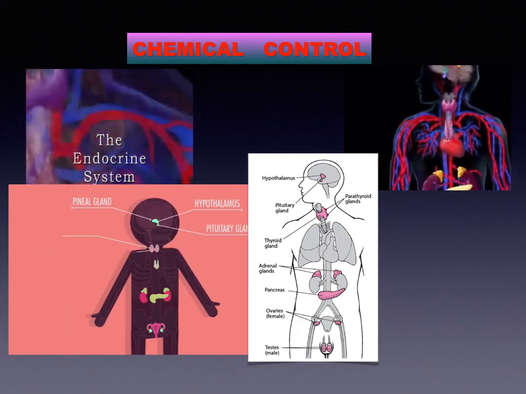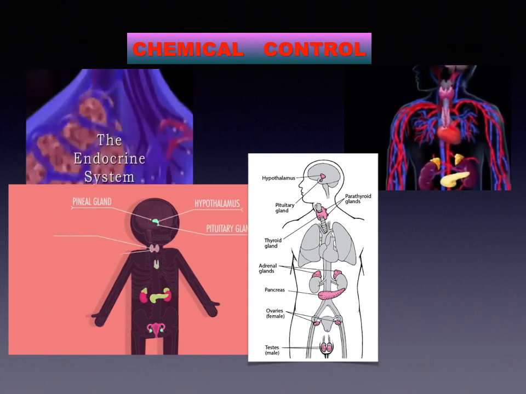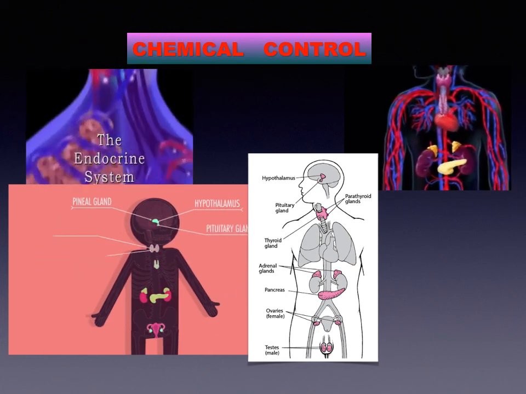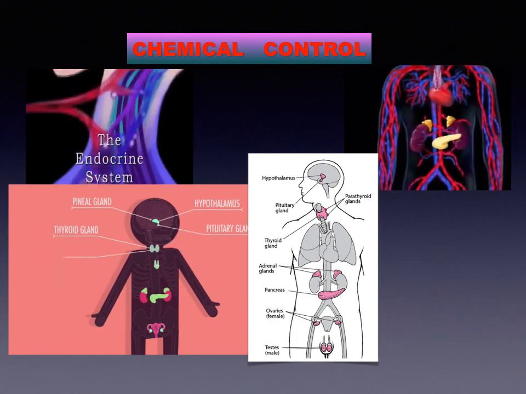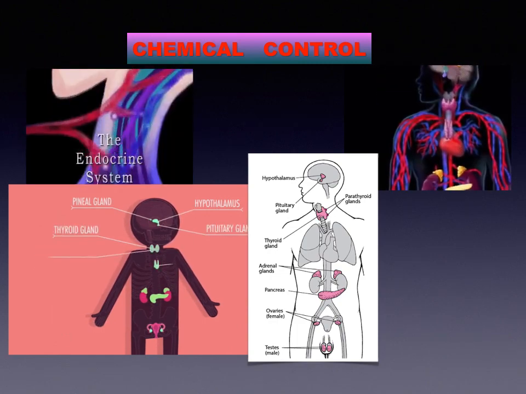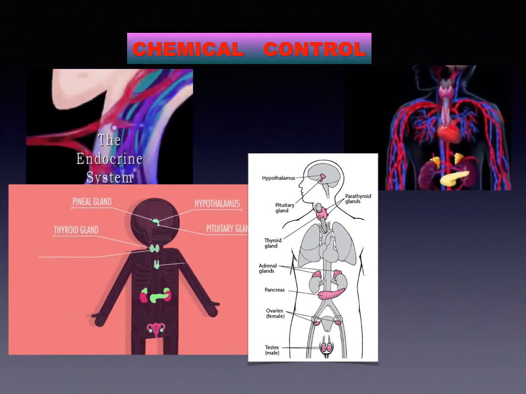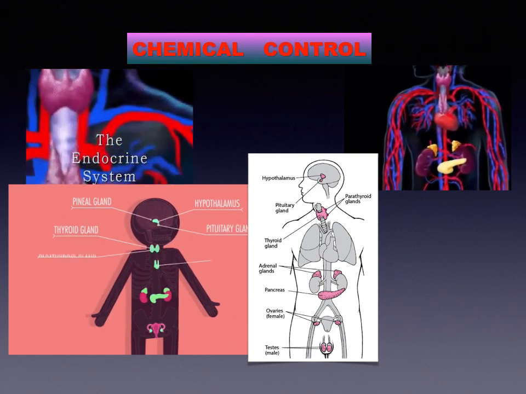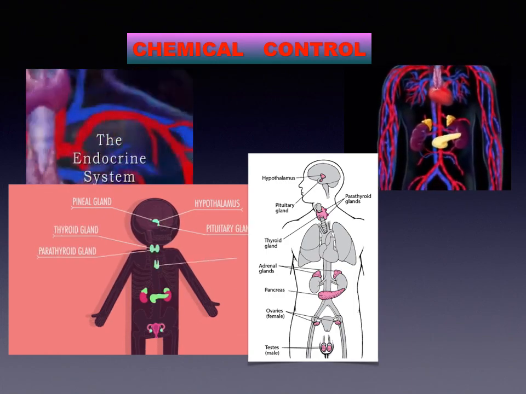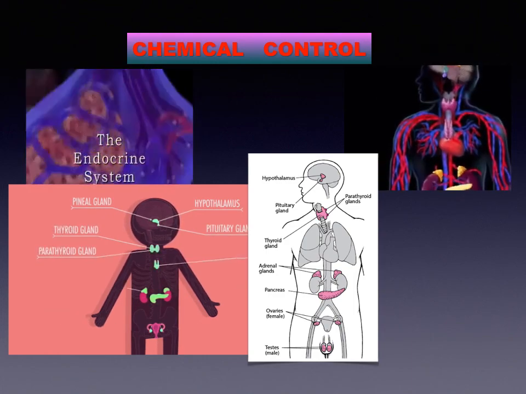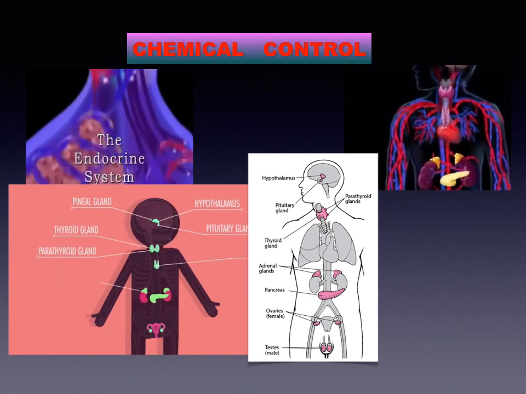Now, it is very important that hormones are secreted only in the required quantity, and there is a special mechanism which controls the quantity and timing of hormone secretion. For example, whenever there is an increase in blood glucose level, certain cells in the pancreas get stimulated, and as a response, they release a greater quantity of insulin.